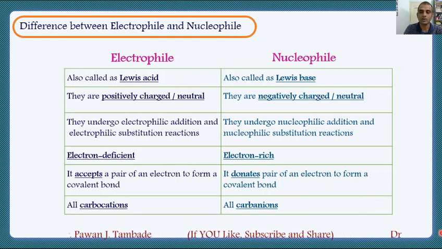So this is all about electrophiles and nucleophiles in this video lecture. I hope you understand about electrophiles and nucleophiles, and you will be able to find out which is comparatively more electrophilic and more nucleophilic. About electrophiles and nucleophiles, we will see in detail in nucleophilic substitution reactions.